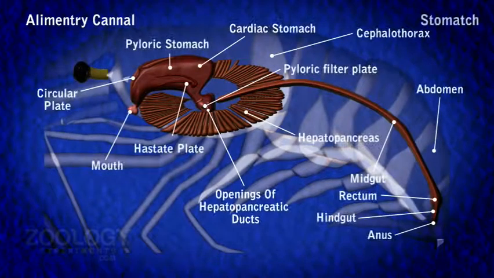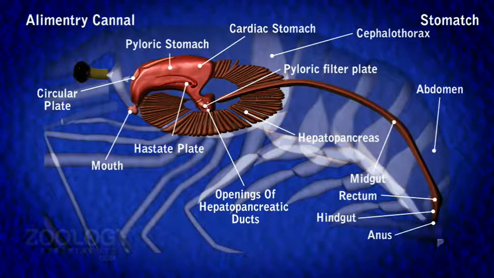Stomach. Stomach occupies most of the cephalothoracic cavity. It remains buried laterally, ventrally, and posteriorly in the hepatopancreas. Stomach of prawn is thin-walled and double-chambered, consisting of two parts: a large anterior bag-like cardiac stomach and a much